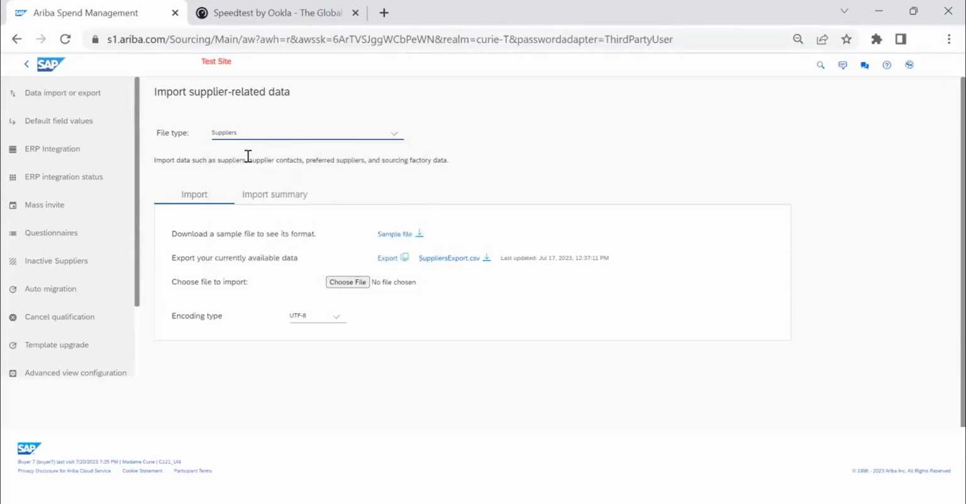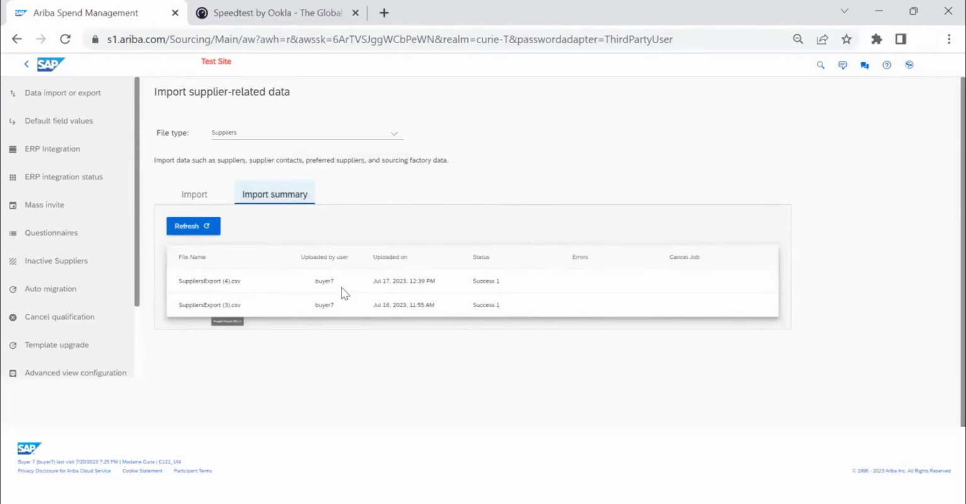So for suppliers, when you click on supplier, you can click on sample file. Then the system will give you a sample file showing how the data should look. In that sample file you will fill in those values. Once the file is ready, click choose file, and then you will execute it. Once you do this, suppliers will be loaded into your Ariba solution. When you click on import summary, it will show how much history of suppliers was loaded via this administration.